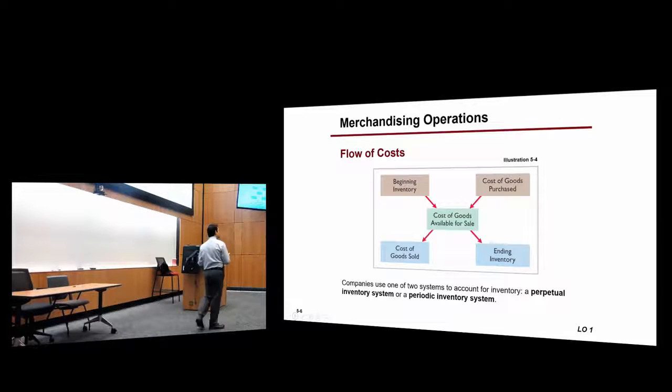Usually at the beginning of the year, or let's say month, you start with a certain number of TVs in your storehouse, okay? In your storeroom, for example, in your warehouse, you have 100 TVs. So beginning was 100 TVs. During the month, during September, for example, you purchased, let's say, 40 TVs.